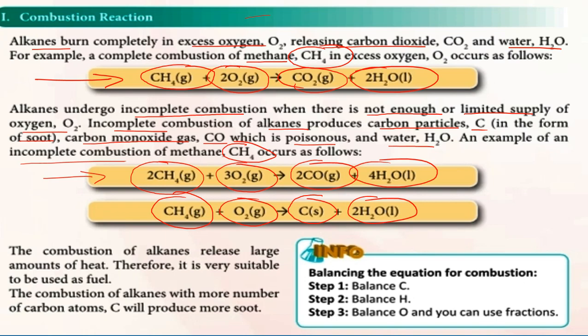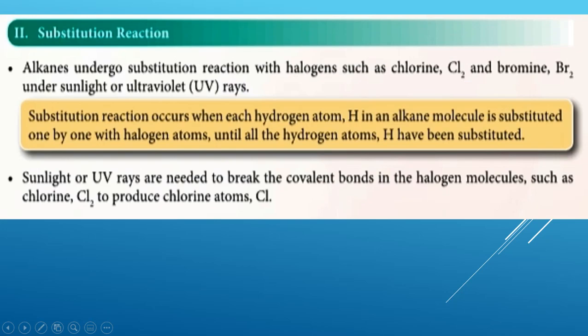The combustion of alkane releases a large amount of heat. So alkanes are very suitable to be used as a fuel. The combustion of alkanes with more carbon atoms will produce more soot. So kalau CH4 ini methane, after methane, ethane, propane, the longer the chain, the more carbon atoms, the more soot will be produced. Okay, itu adalah combustion reaction.